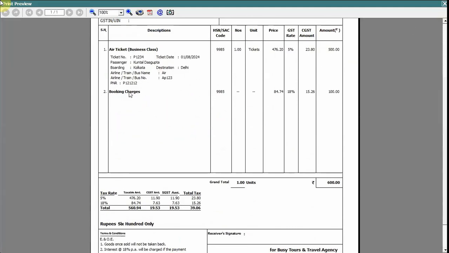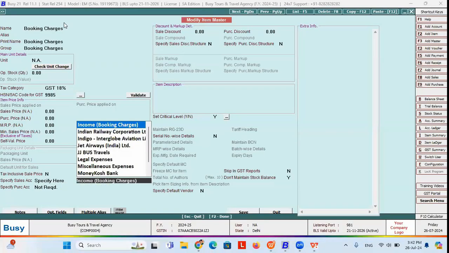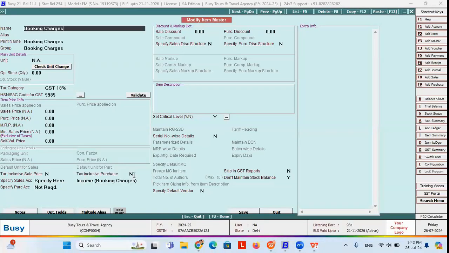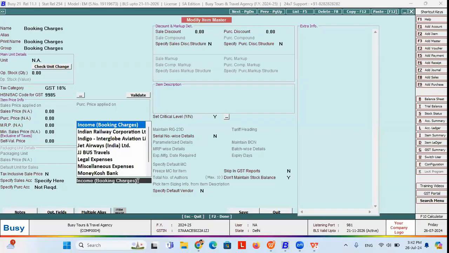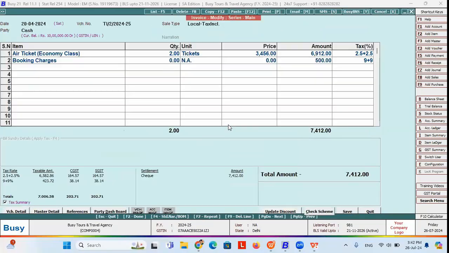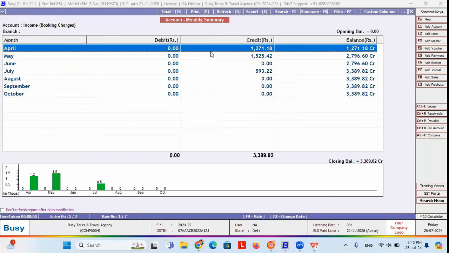So this booking charges, this air ticket, you can create as an item in Busy, and you can mention the tax category in the item master also, and you can use this as an item in the transaction. Once I create this item called booking charges, I can define this booking charges amount should reflect not in my sales ledger, it will reflect in my booking charges ledger, that is in my income ledger. So once you record this booking charges in sales invoice, this will reflect in your account also.